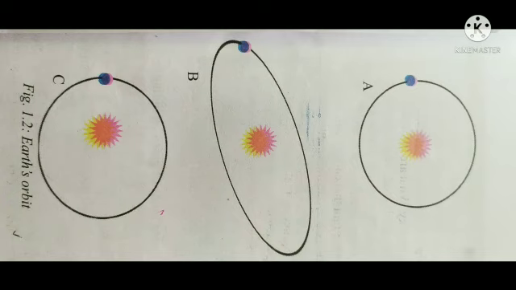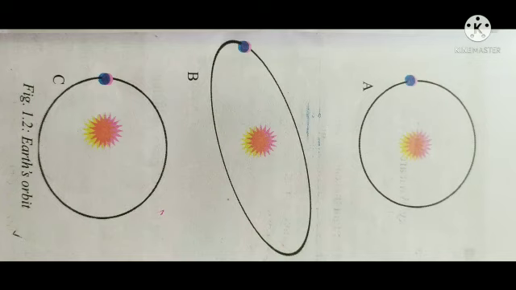Look at these pictures of the Earth, Sun and the orbit. Okay children, which one do you think is the correct picture? A is a circular path. B is an elongated oval path. And C is a slight oval path.